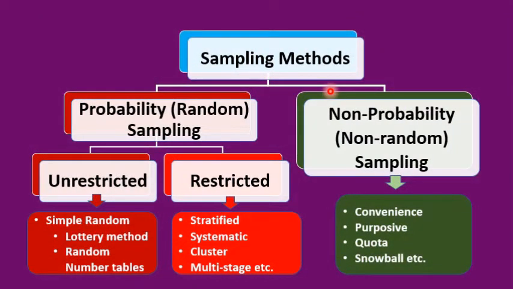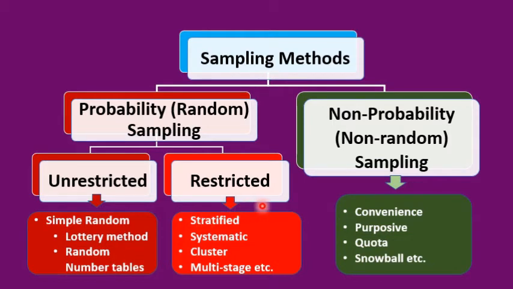Sampling methods may be classified into two basic categories, probability sampling or random sampling, and the other one is non-probability sampling or non-random sampling. Probability sampling may be further classified into unrestricted sampling and restricted sampling. Under unrestricted sampling, there is simple random sampling, which consists of the lottery method and table of random numbers.